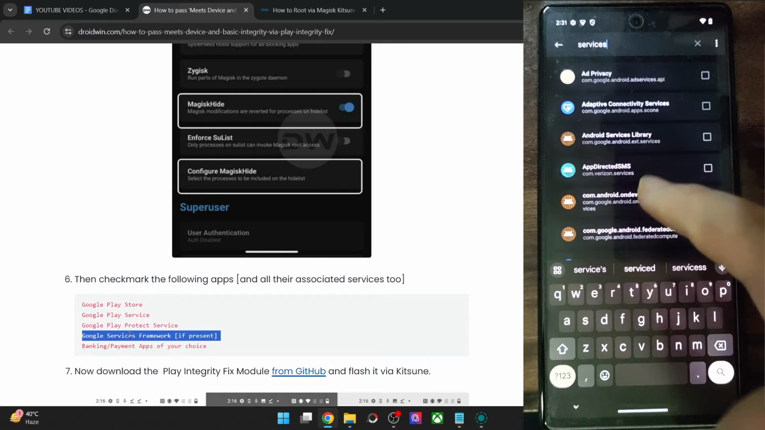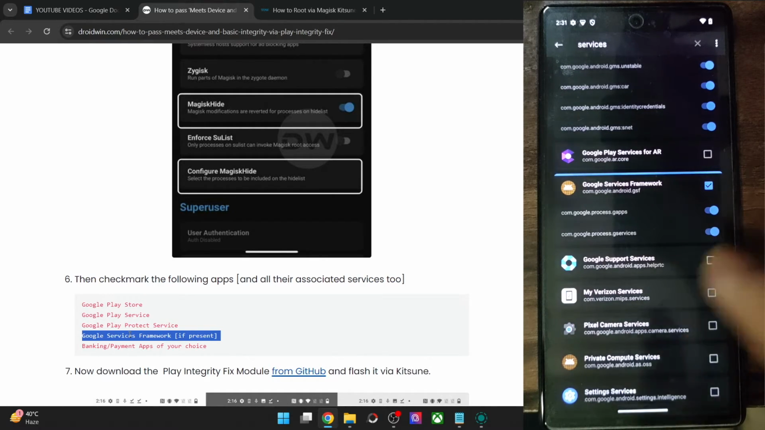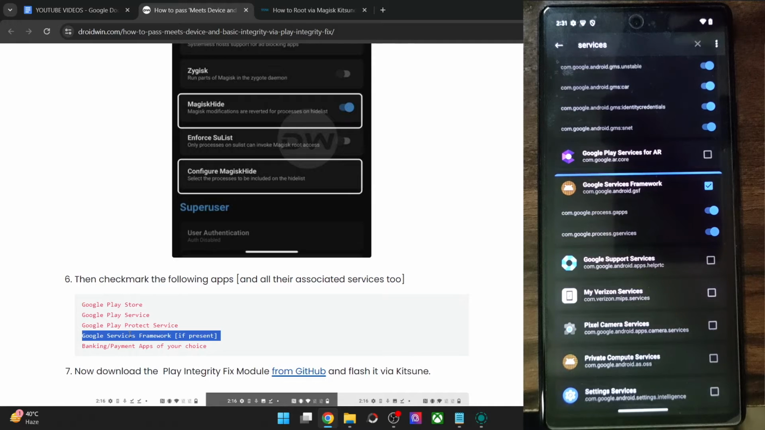So let me search for that. This is the Services Framework app. Enable the toggle next to it as well. After that, you will now have to enable the toggle next to the banking and payment app of your choice. So do so as well.